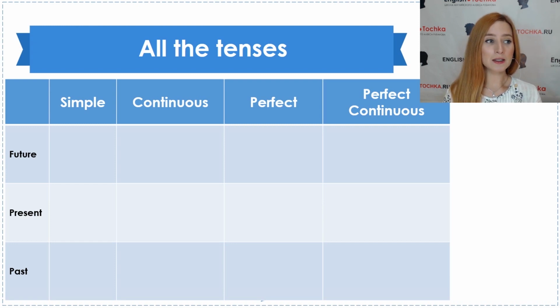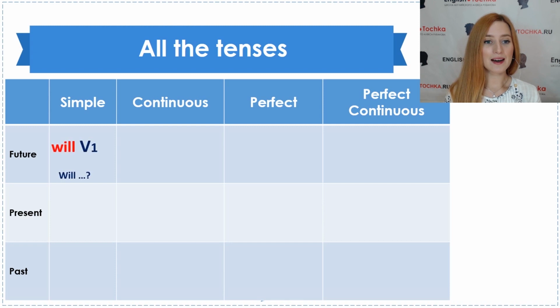Perfect may include action and description because I can say, I have been to Spain, or I have gone to Spain. Yeah, I can use the verb to be as well there. So if there is a verb to be, then it is definitely a description. Present perfect continuous, I have been doing something. In this case, it is definitely only a description because we always use the verb to be in there.